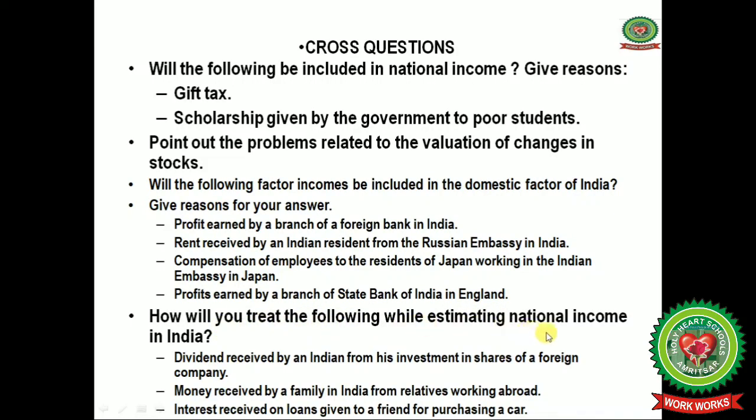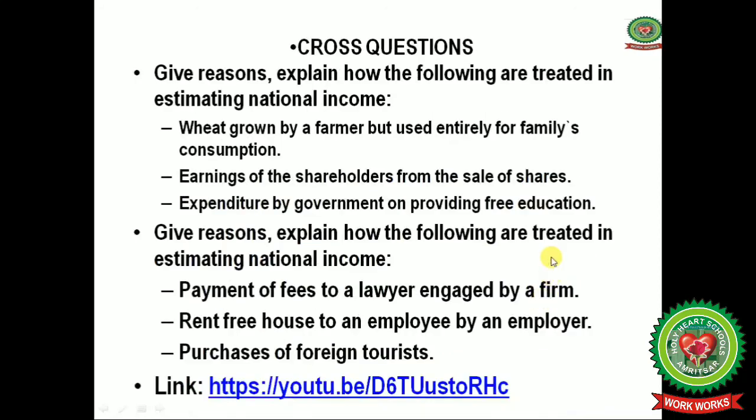Next question is, how will you treat the following while estimating national income in India? First point is dividend received by an Indian from his investment in shares of a foreign company. Second point is money received by a family in India from relatives working abroad. Next is interest received on loans given to a friend for the purchasing of a car.